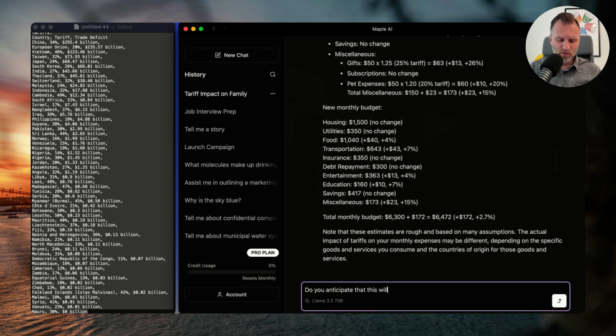Do you anticipate that this will be an ongoing increase of 2.7% a month? Or is it a one-time thing? Show me an annual budget.